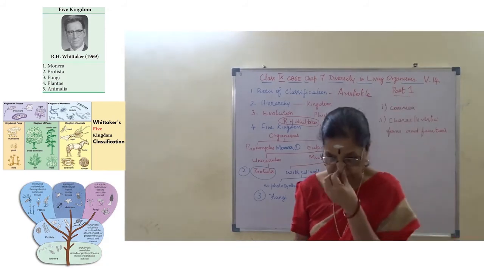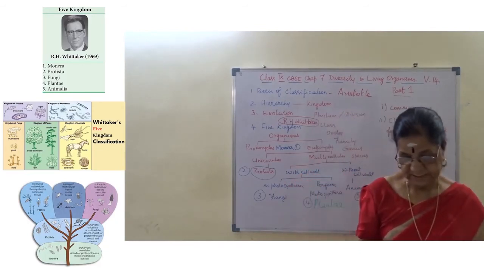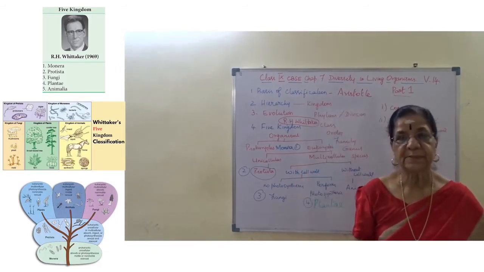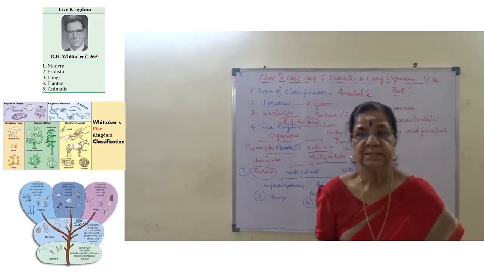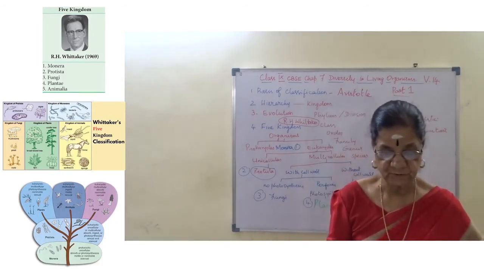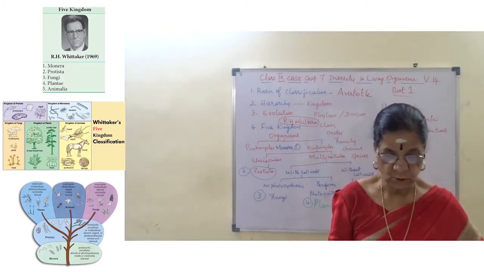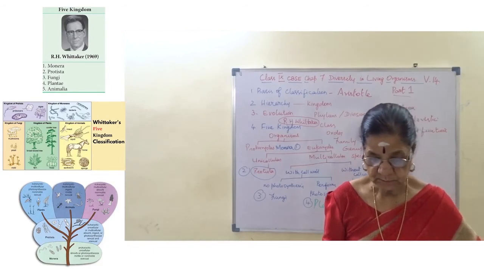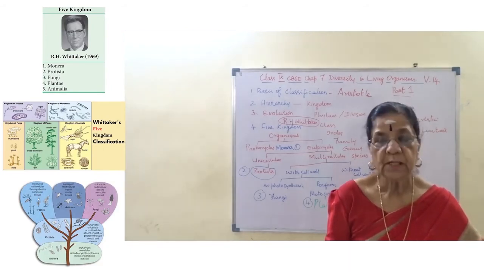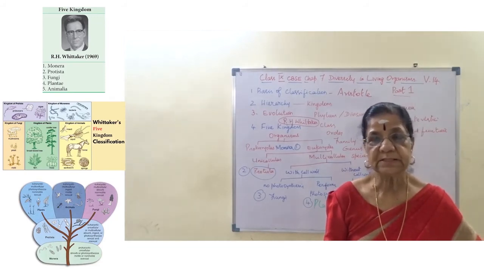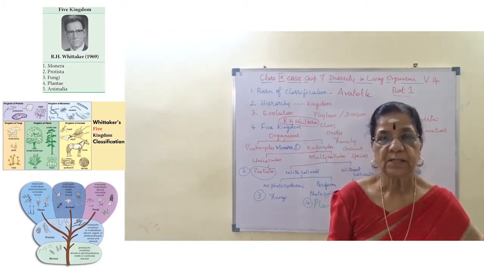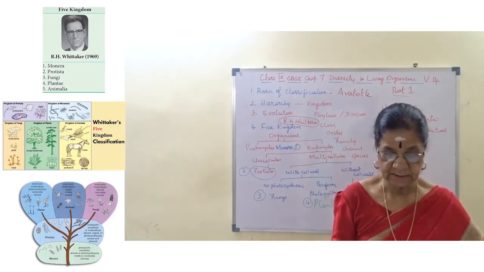Many of them have the capacity to become multicellular at certain stages of their lives. They have a cell wall made of a tough complex sugar called chitin.